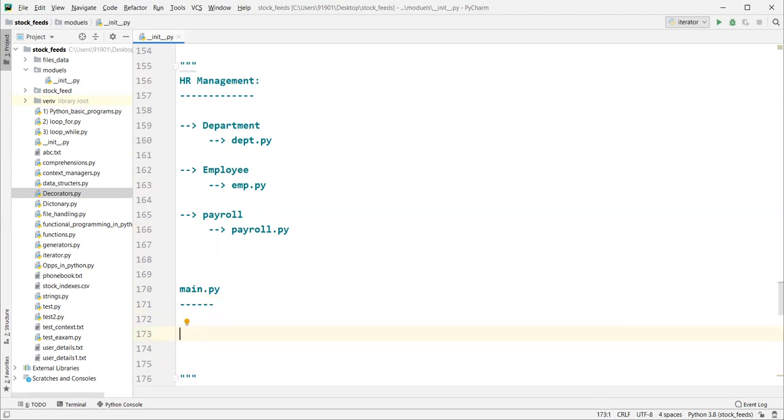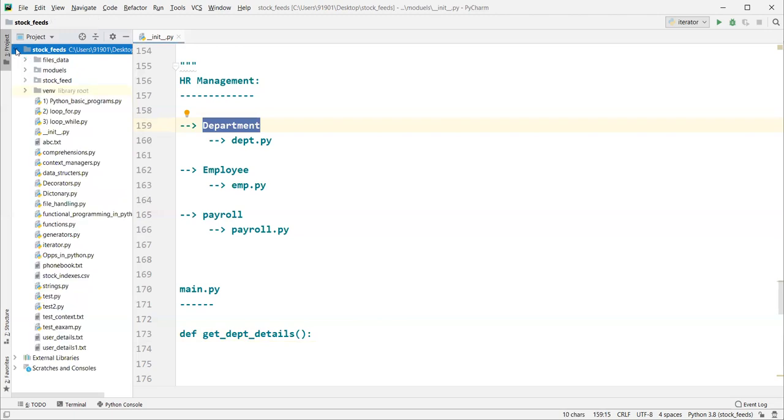Let's say here we have a get dept details function inside this file. But first, let's create a file structure as per our use case. After this we will concentrate on the remaining stuff. Understood guys?